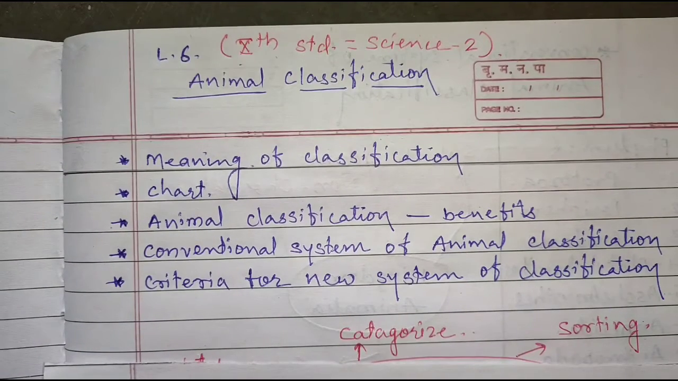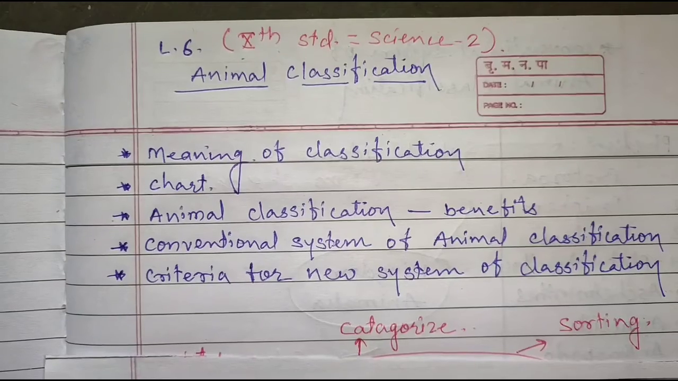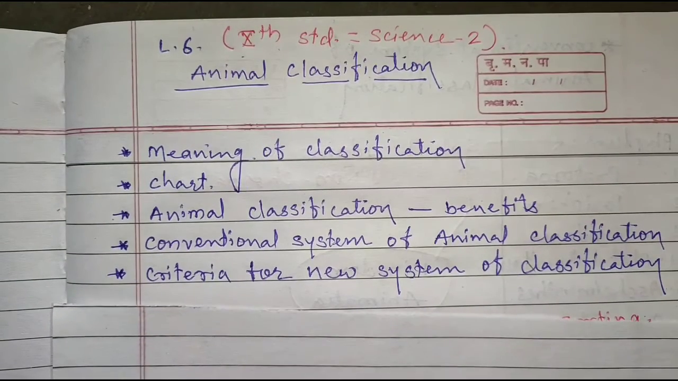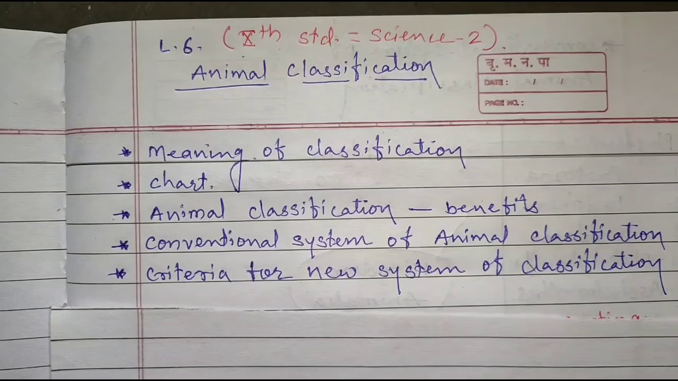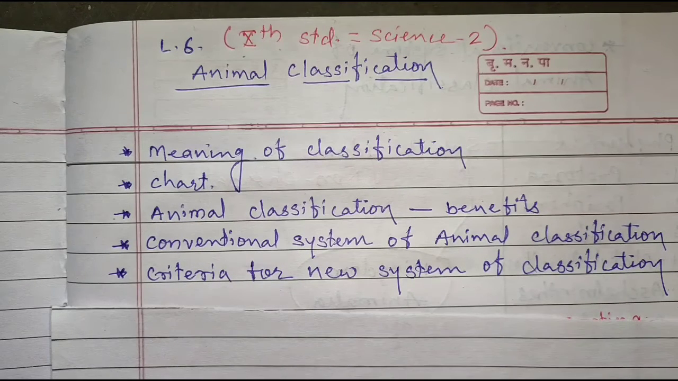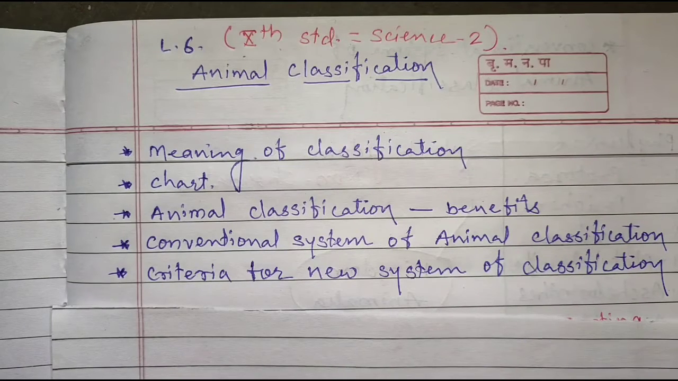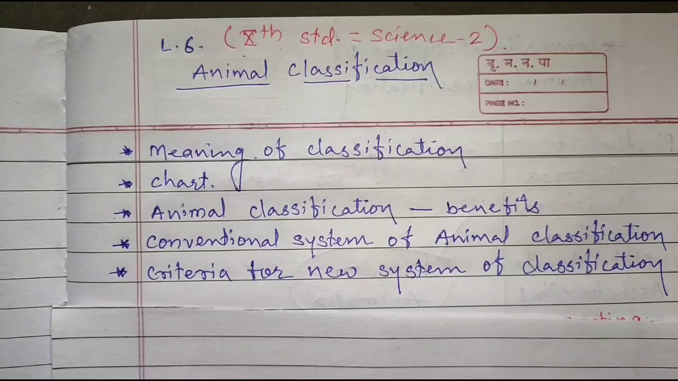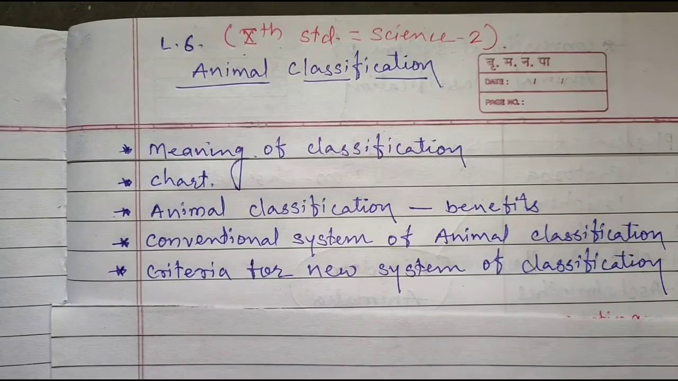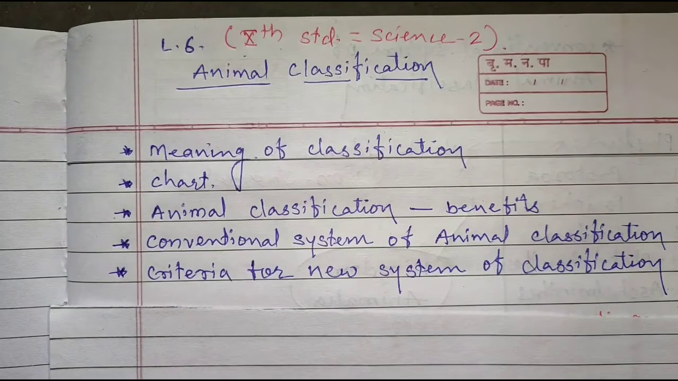The lesson number 6, animal classification. We are going to see the meaning of classification. Then we will see the chart. Then we will see animal classification, benefits of animal classification. Then the conventional system of animal classification, and then we will see the criteria for the new system of animal classification.